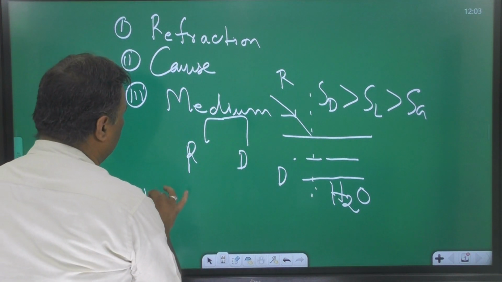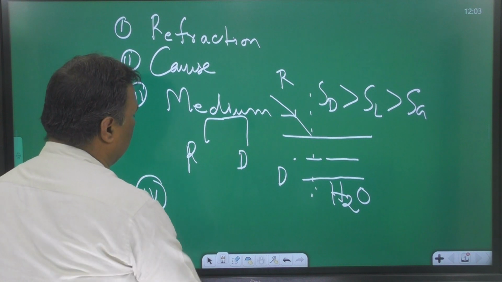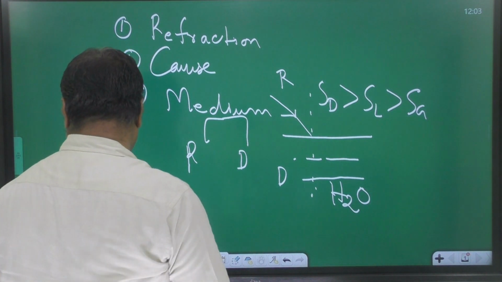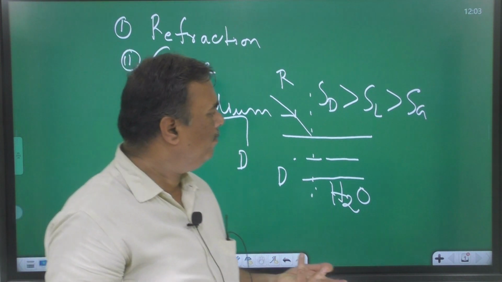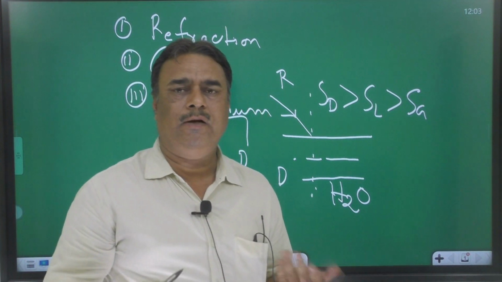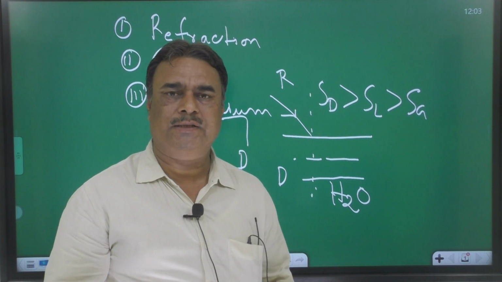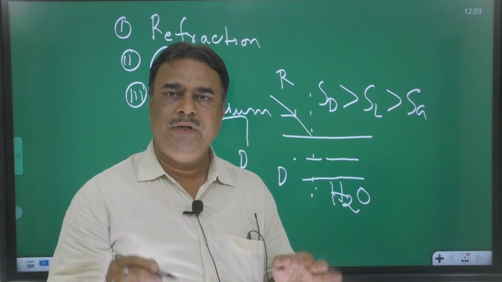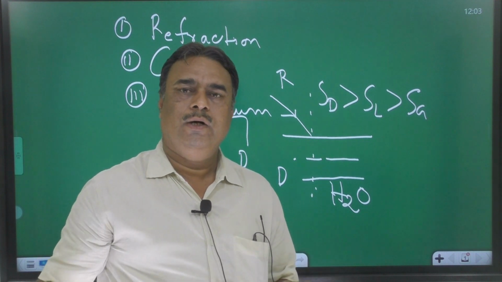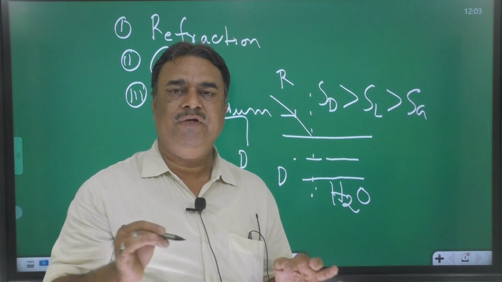Fourth point. What is the main benefit of refraction in our life? हम लोग पढ़ते क्यों refraction? Due to refraction, we can detect everything surrounding us very well.